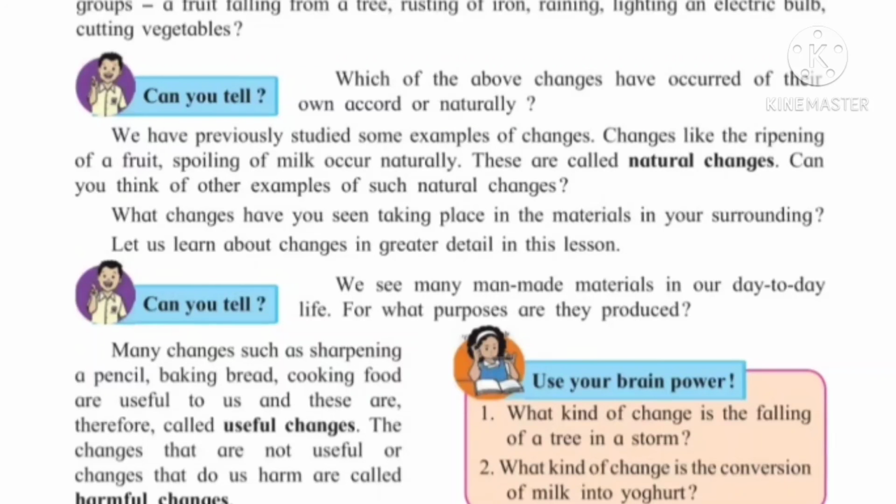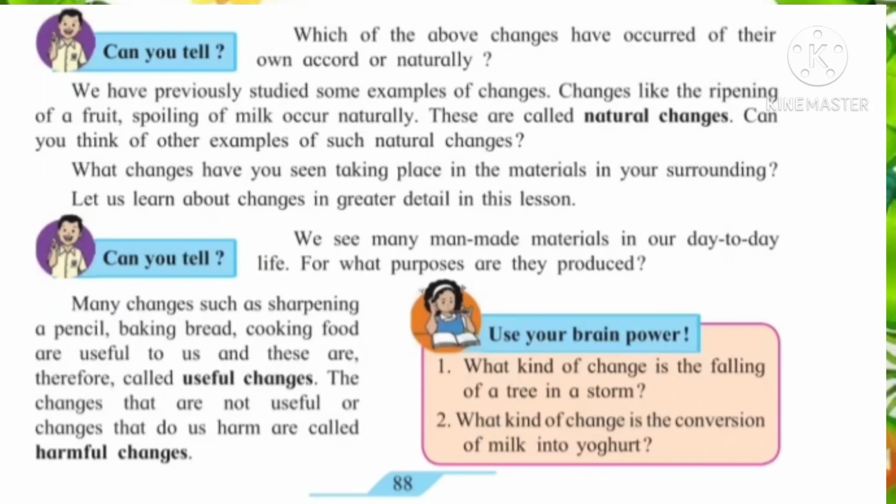Now use your brain power. What kind of change is the falling of a tree in a storm? As the falling of a tree creates harm, yes or no? Falling of a tree creates harm, so it is a harmful change.